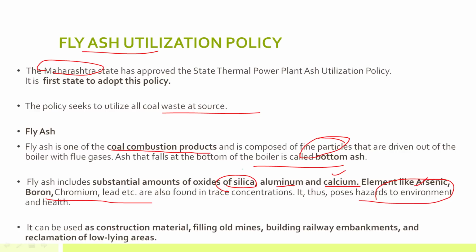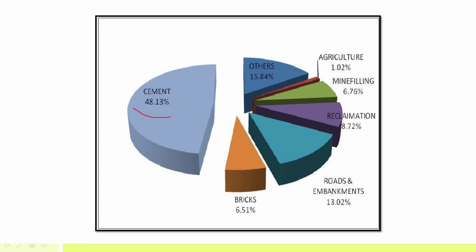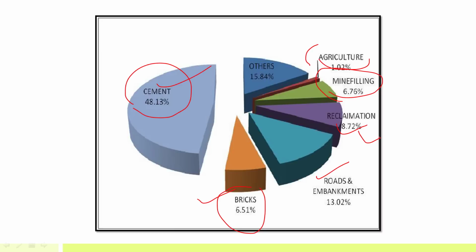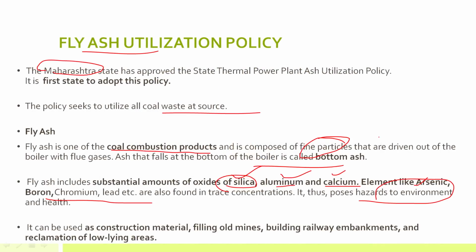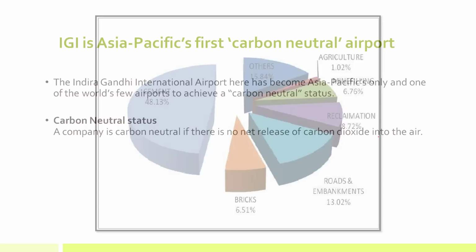Now, because of the constituents of fly ash, it can be used for various purposes. For example, fly ash can be used for production of cement. It can be used in brick industries. It can be used for construction of roads and embankments. It can be used for reclamation of land, for filling of mines, and in agriculture. Because of the constituents present in the fly ash, it is used for various purposes. So Maharashtra was the first state to adopt such a policy.